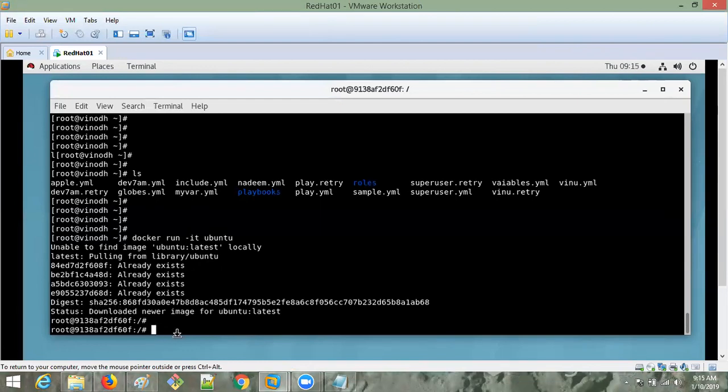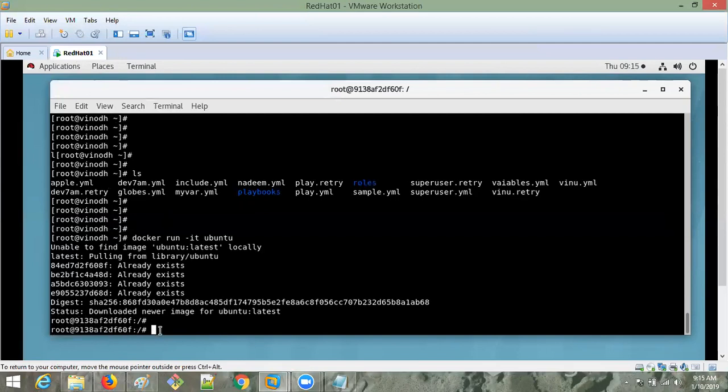Now if you observe, I am in the Docker container. Previously I was root user Vinod, which is my host system, where I was working in Ansible. Now I entered into the Ubuntu system.